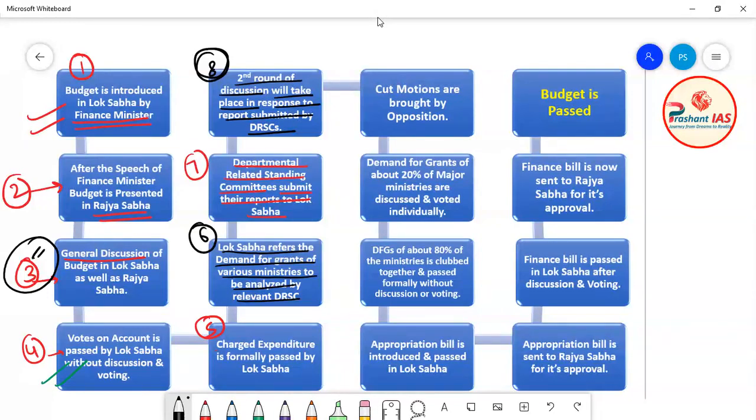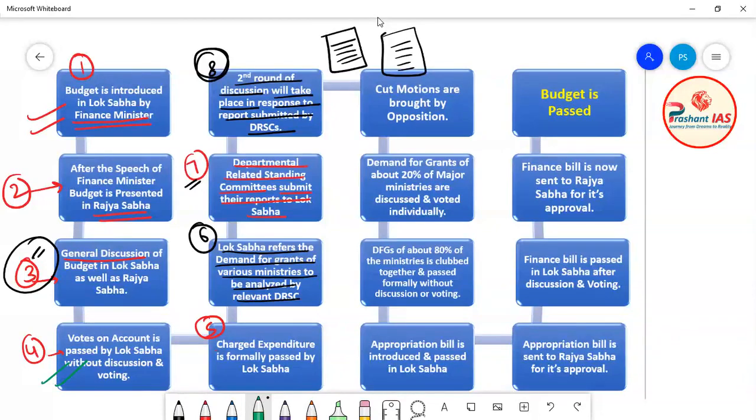But now in the seventh step, the departmental related standing committees made a specific report of each demand for grant after analyzing these demand for grants. The departmental related standing committees made the report of the demand for grant made by one ministry, and then submitted that report to Lok Sabha. Now it means that Lok Sabha is having the report. Now Lok Sabha is having the analytical report of the demand for grant made by all the ministries, the detailed report of the demand for grant made by each ministry.